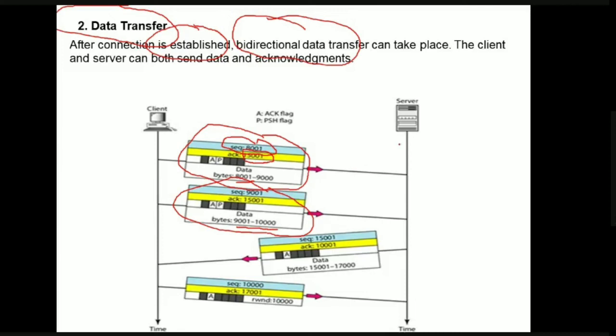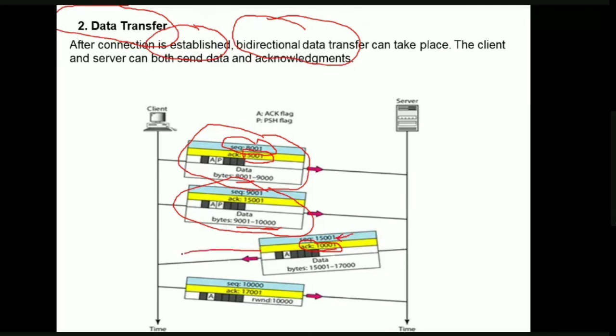Now the server received this information. What is the server going to send? The server is going to send the acknowledgement for 10,001. Why? Because it already received the information up to 10,000. It is telling that I already received the information up to 10,000, and now I am expecting the 10,001st byte from you. This sequence number is for the original data sent by the server.